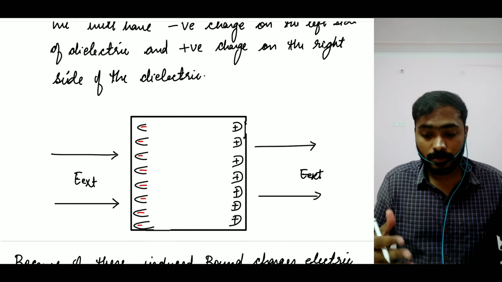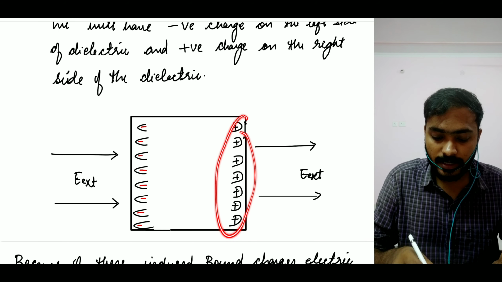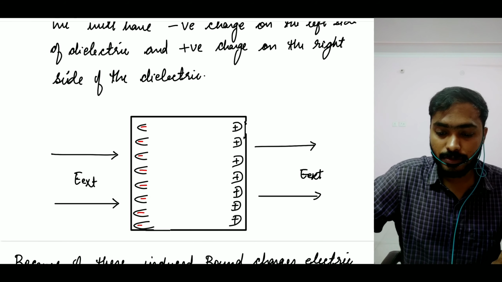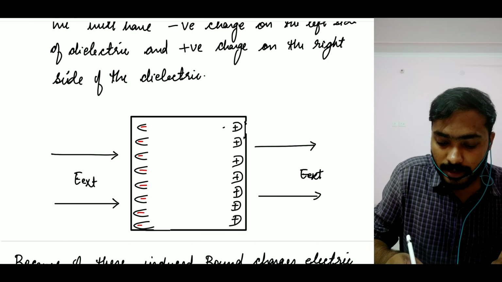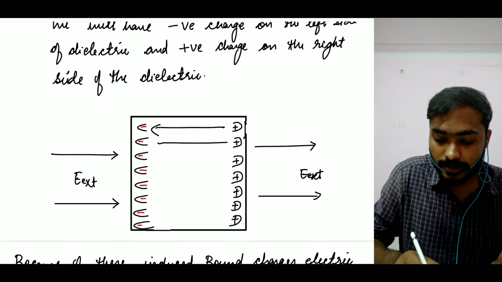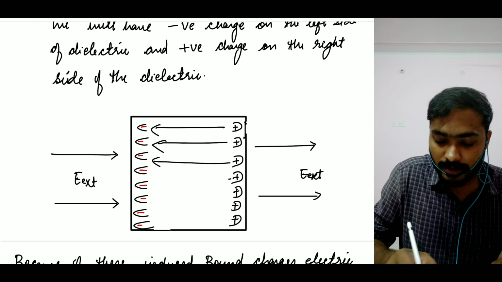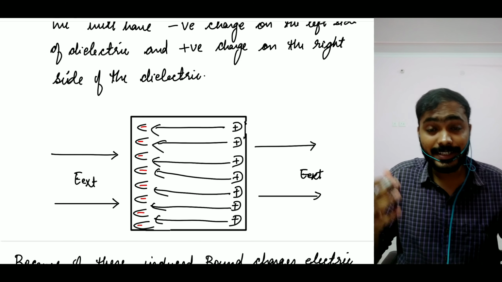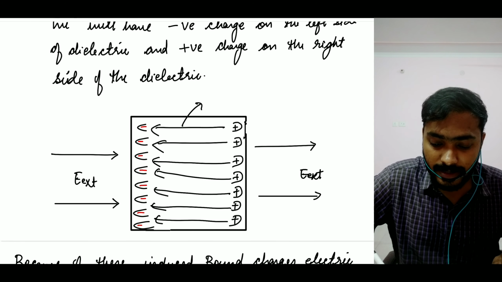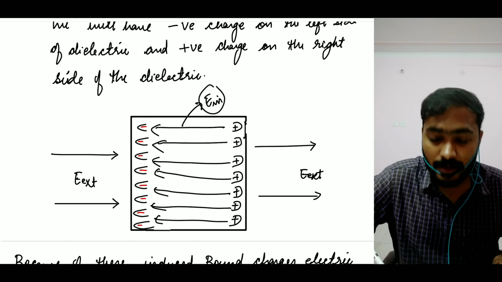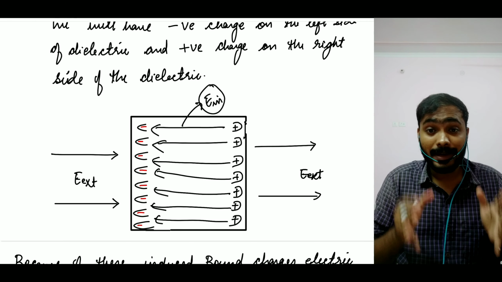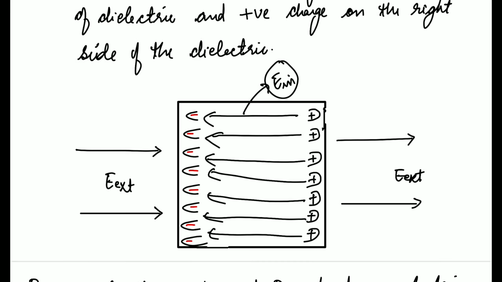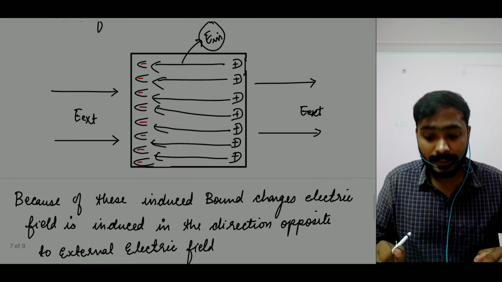But because of these positive and negative densities at the corners, what is going to happen? There will be an induced electric field. I hope you guys can understand. Is that a yes or no? I call this E induced. There will be an induced electric field inside my dielectric. Great, so there is an induced electric field here.